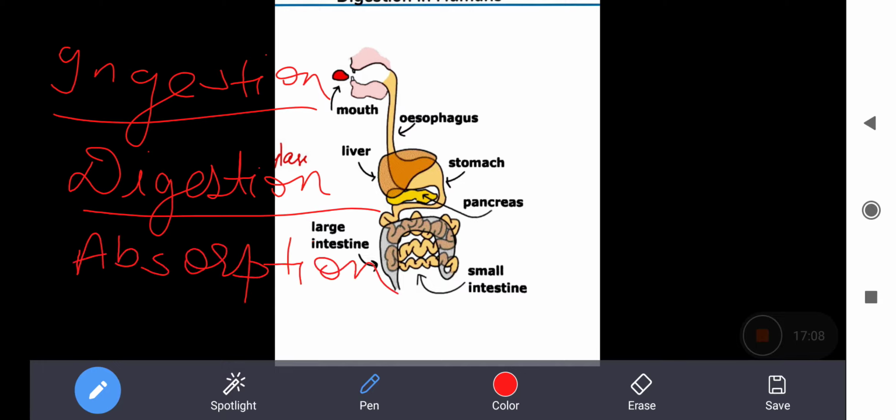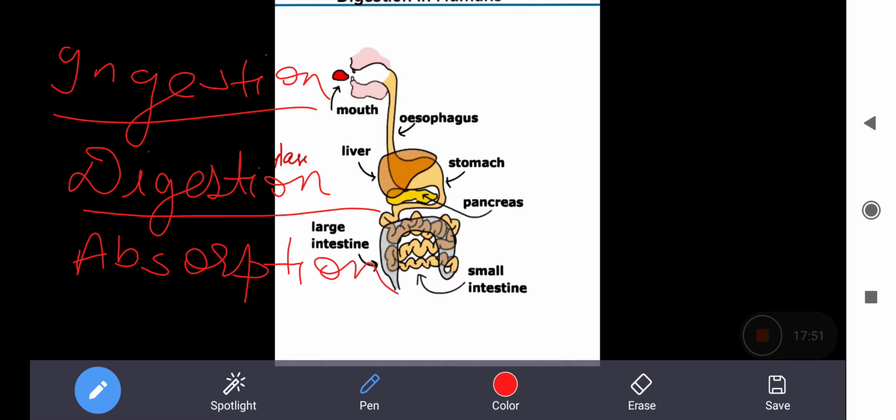Absorption. The digested food is absorbed. It is the process of absorption of the digested food to different parts of our body through blood. You know that in your circulatory system we have blood. Blood is flowing in your body and acts as a transport system, where the digested food, whether in the form of glucose, is transported to every part, and the different parts will absorb the digested food.